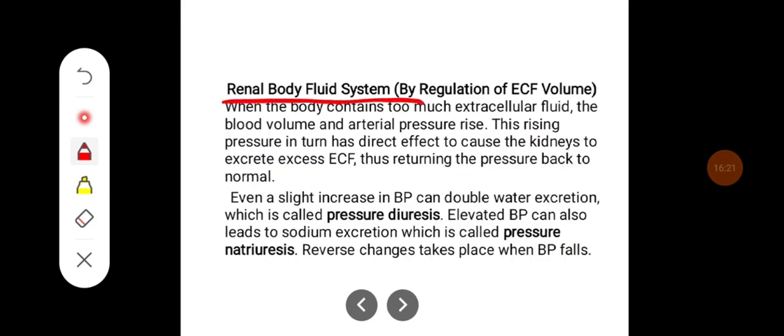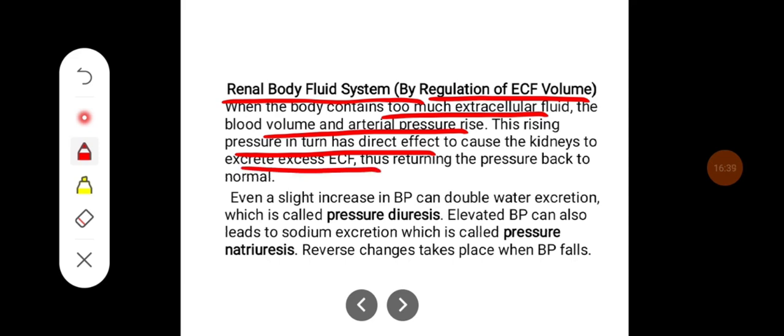Renal body fluid system, that is by regulating the ECF volume. When the body contains too much extracellular fluid, the blood volume and arterial pressure rise. This rising pressure in turn has direct effect to cause the kidney to excrete excess of extracellular fluid, thus returning the pressure back to the normal.